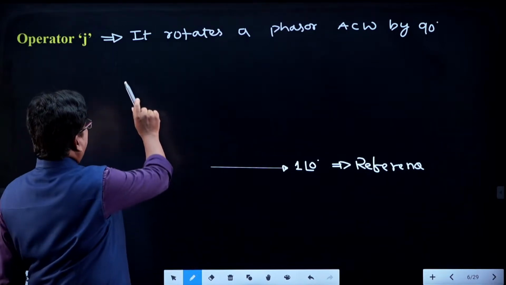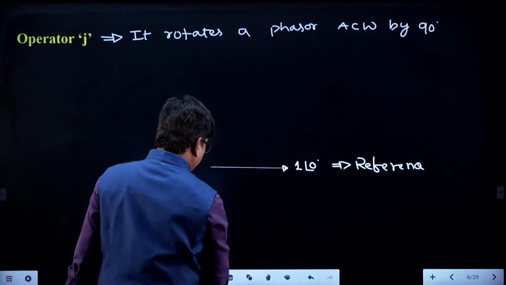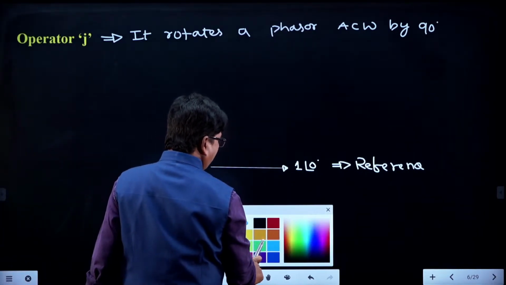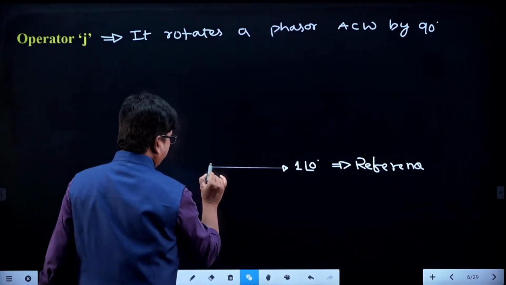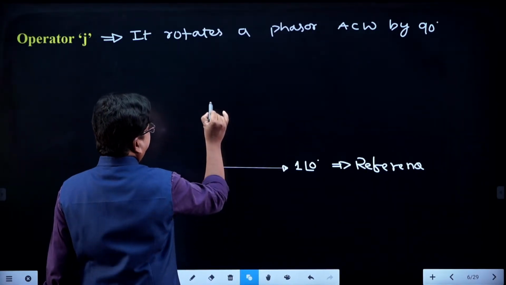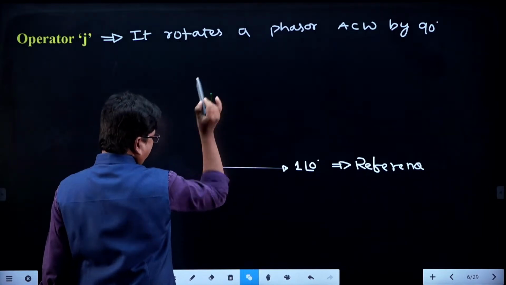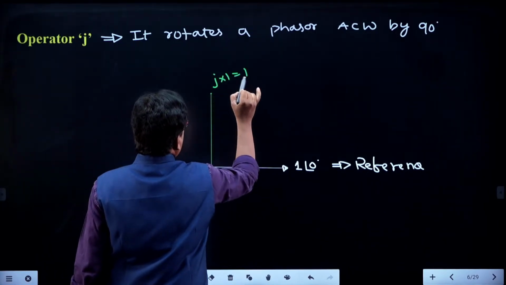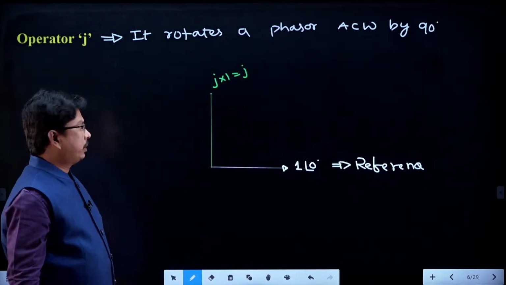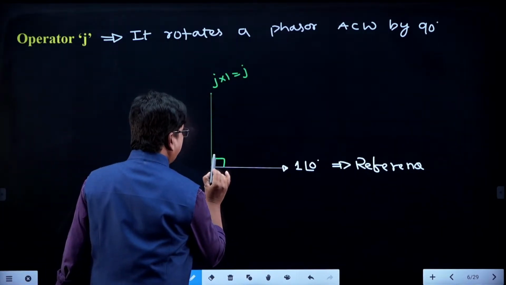Now what is operator J? It rotates a phasor anti-clockwise by 90 degrees. Therefore, it is rotating anti-clockwise by 90 degrees from here, so that this is the next position of the phasor. This will be J into 1, which is nothing but J. So what is the angle shift from here to here? This will be a 90 degree shift.